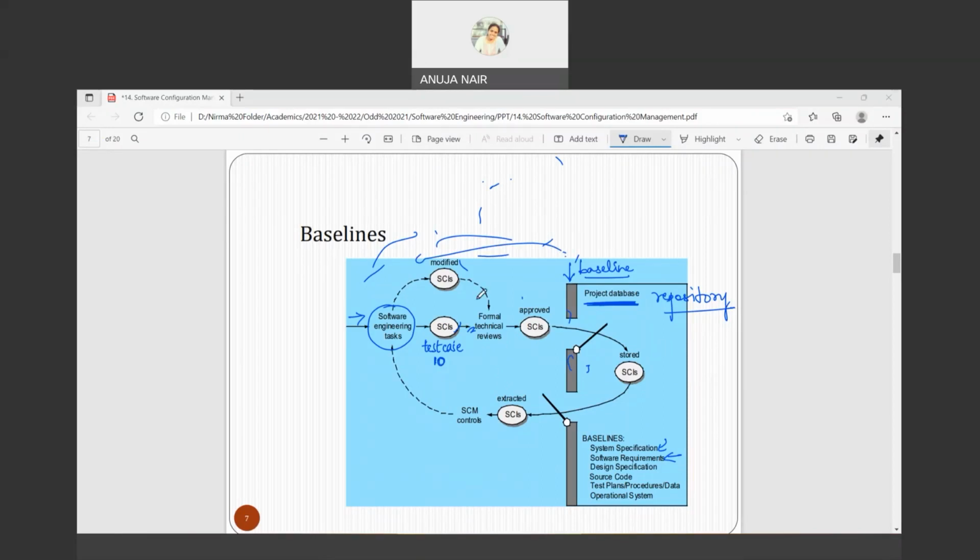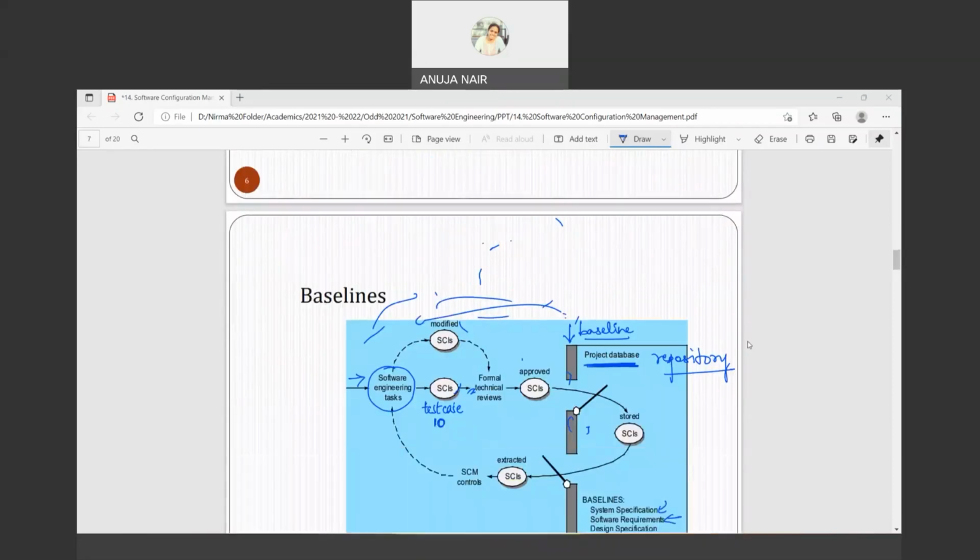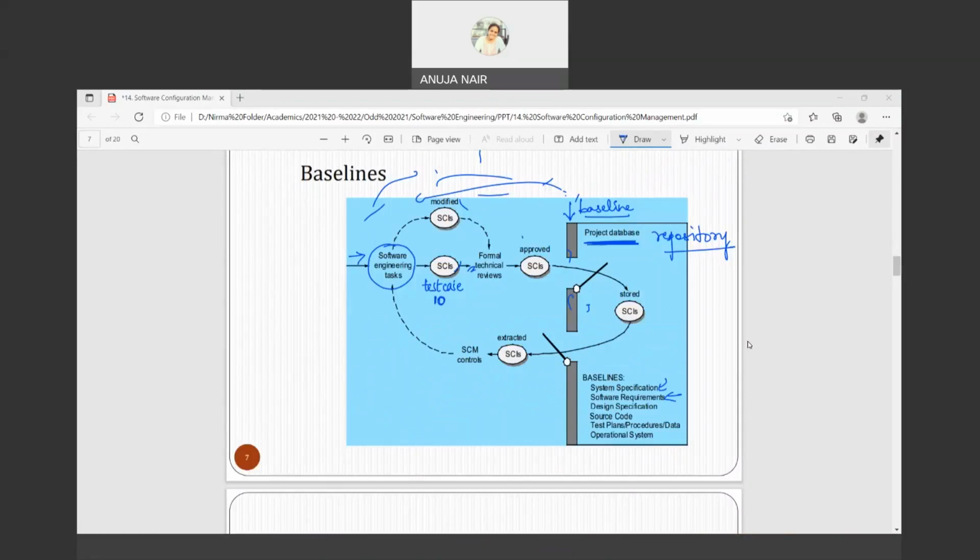Did you understand, right? What is the meaning of baseline? So that is what is written. Baseline is a milestone. Milestone क्या होता है? Milestone is something that I need to achieve. So what is the meaning over here? That I need to achieve this baseline means I need to achieve this milestone, which means the SCI should be approved and it should be incorporated in the product. So it's like a milestone that चेंजेस हुए हैं तो मुझे चेंजेस करवाने हैं, ठीक करने हैं और उसको फॉर्मली अप्रूव करवाना है थ्रू फॉर्मल टेक्निकल रिव्यू, राइट?